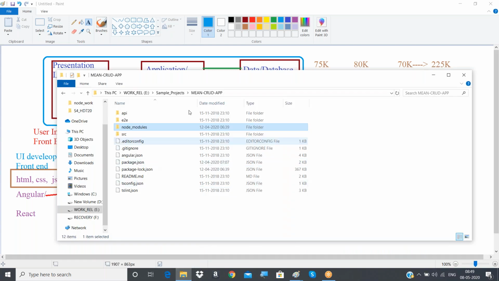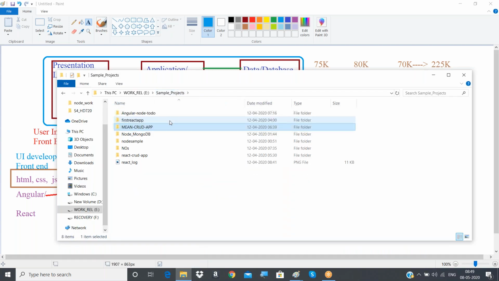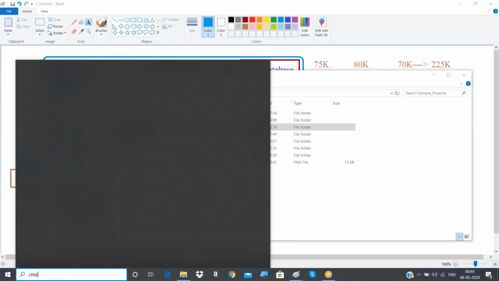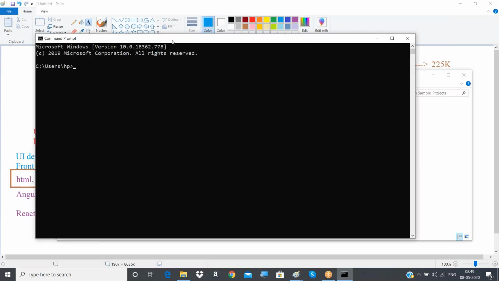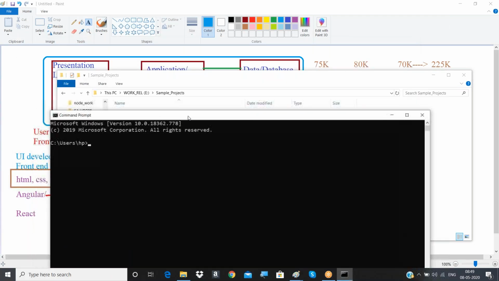I already developed some small example applications, like a CRUD application or an Angular application. I just developed it here, and if you want to see it, you can see it here. As it is not in the production environment, I have to run it through my command prompt.